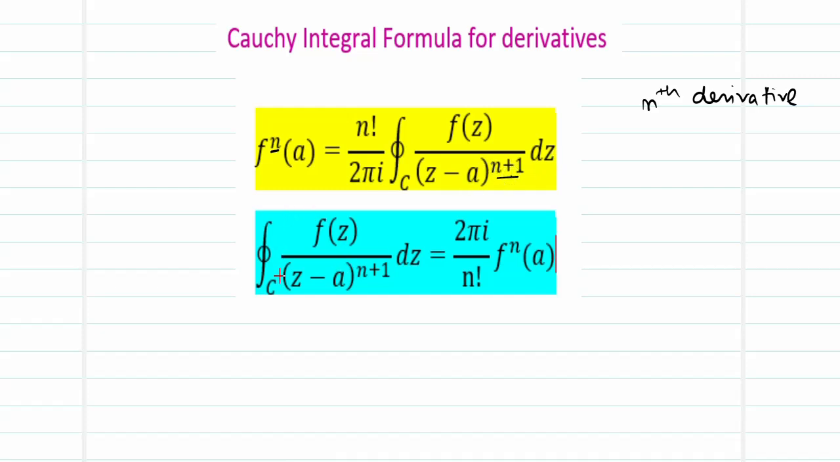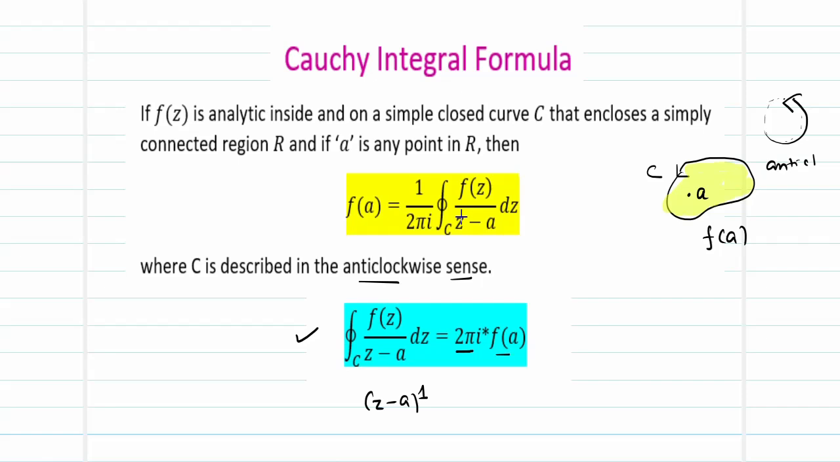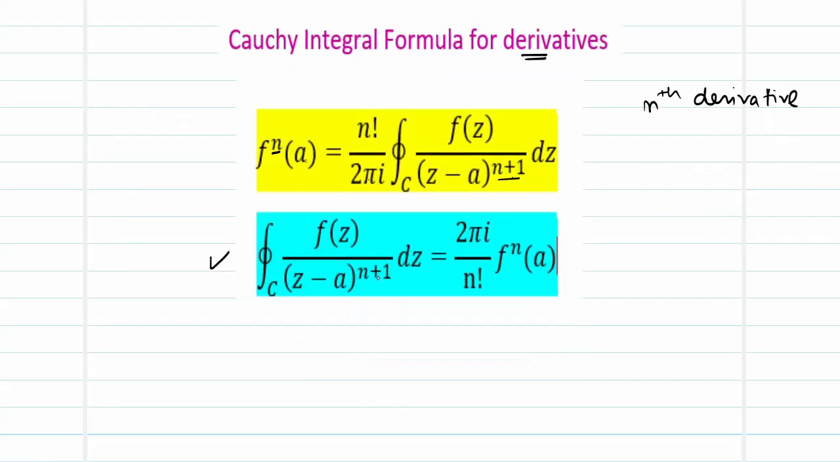So if I want the value of the integral of f of z by z minus A power n plus 1, then what do I have to do? Just cross multiply to the opposite side: 2 pi i by n factorial will now become the denominator with f n of A, the nth derivative. So when the power in the denominator is more than 1, I use the Cauchy integral formula for derivatives. We have learned two formulas so far: the general Cauchy integral formula, which has denominator power 1, and when the power is more than 1, we go for the Cauchy integral formula for derivatives.